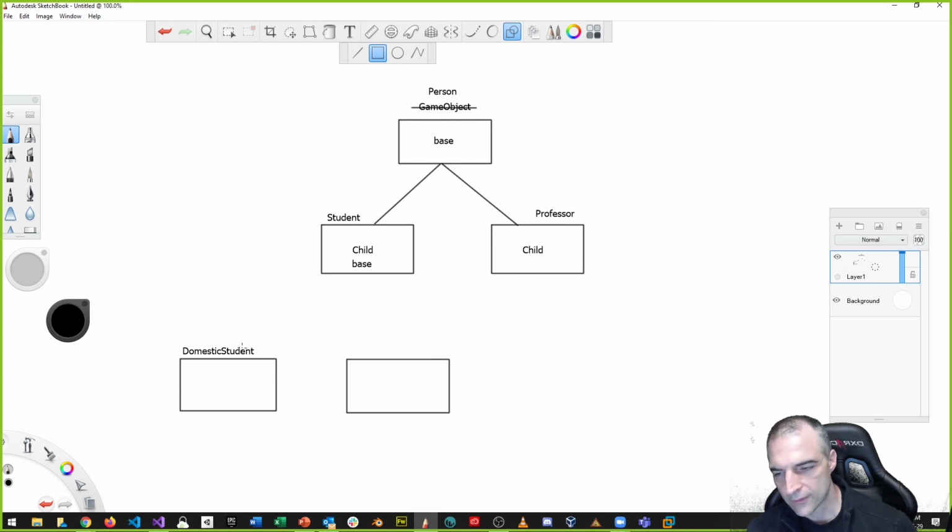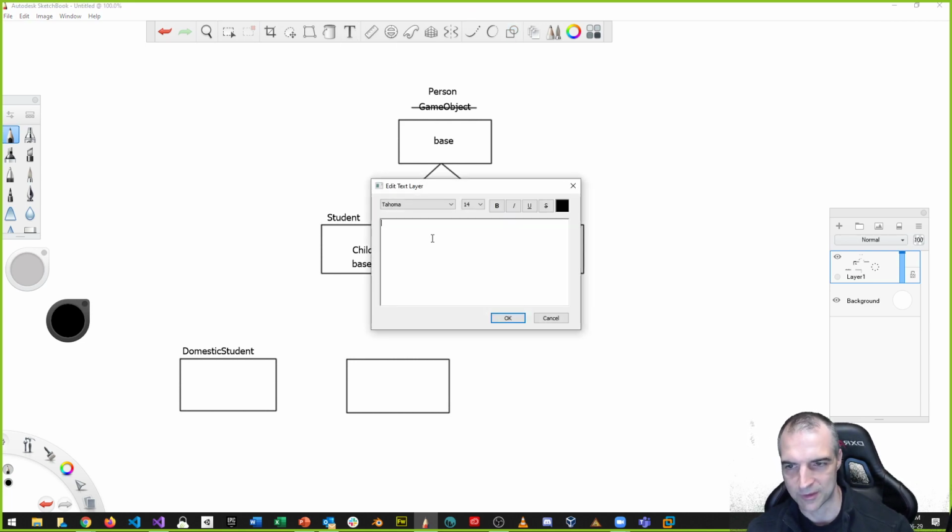Now, this is way more specialized. Domestic student is more specialized than student, and chances are we would never use the student superclass or base class to make an object, right? Why? Because domestic student is more specialized, and there's no need for us to have a student class if we have a domestic student class. When I say no need, I mean we need it because there's going to be some similarities, right? As we go forward. So let's talk about this as international student.